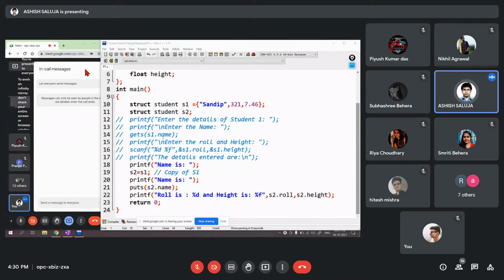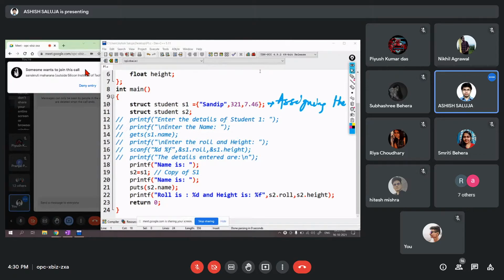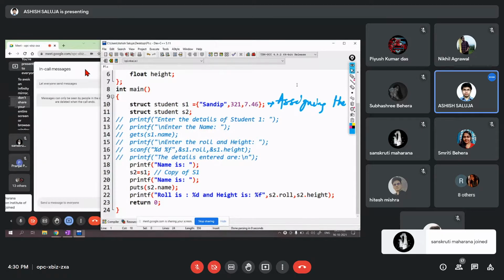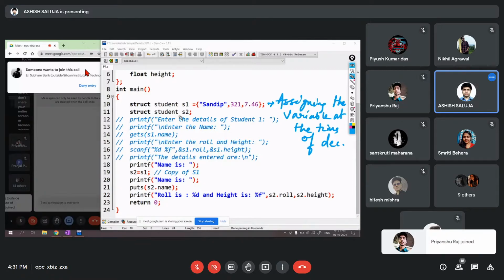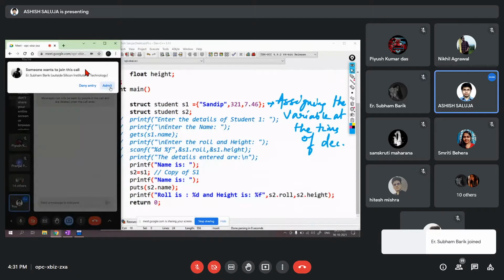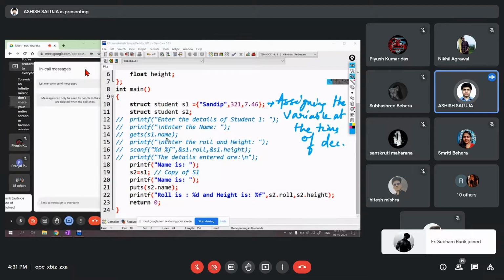So this is the example of it, that is initialization at the time of declaration. And we created one more variable s2. We declared one more variable, and we copied it.